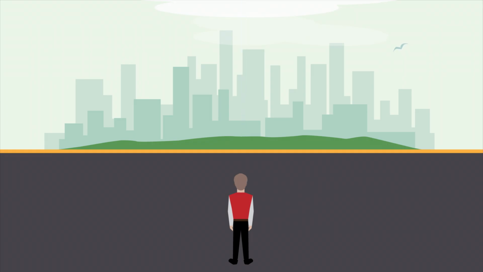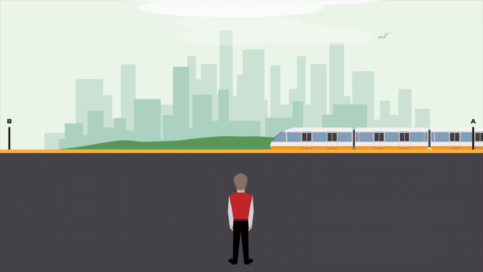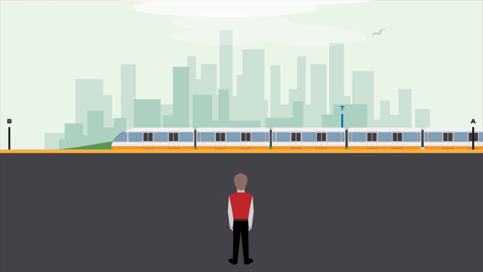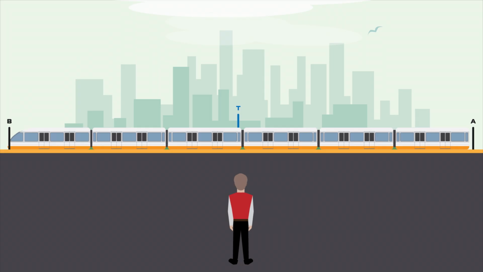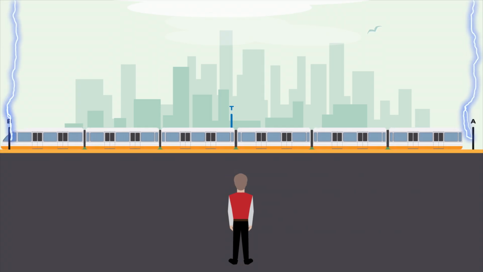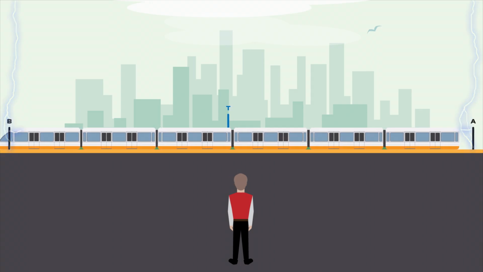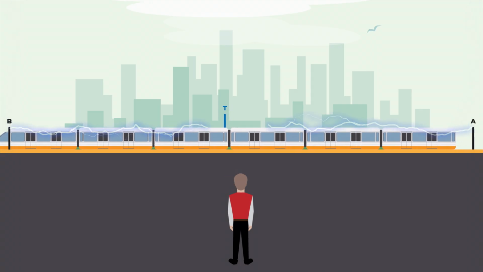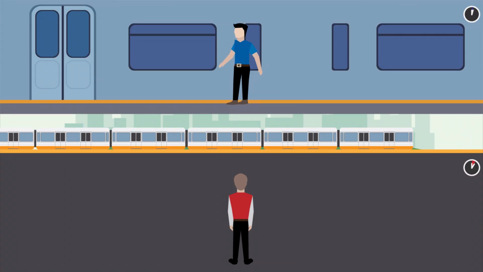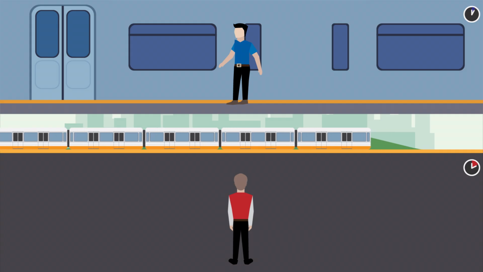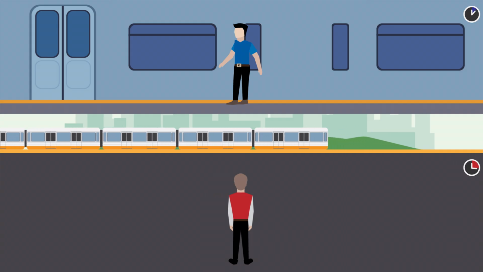2 things happened for our observer inside the moving train. Firstly, because the train was moving towards point B, just when the flash of lightning occurred as per our observer on the footpath, the flash of lightning at point A had to travel more distance to reach point T because of the velocity of the train that was moving towards point B, and the flash at point B had to travel less distance to reach point T. Secondly, time for the observer inside the moving train slowed down when compared to our observer on the footpath.